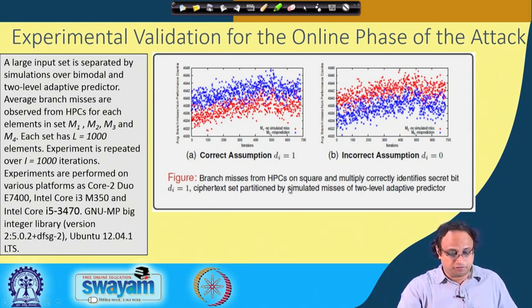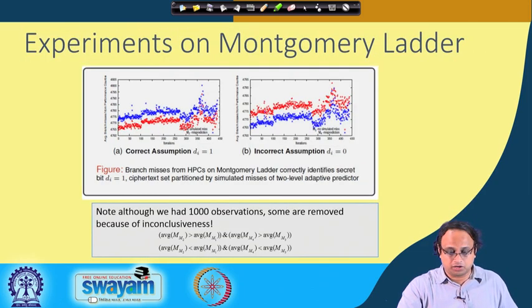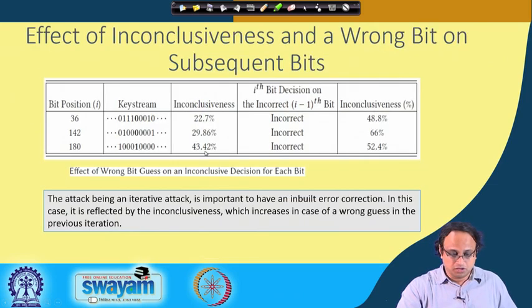Likewise, we can perform this attack for other corresponding bits and retrieve the key one by one. We can also perform the attack on the Montgomery ladder. Here is the result. It is a similar kind of experimentation, and you can observe that the separation can also be seen, and it correctly estimates the fact that di is equal to 1.